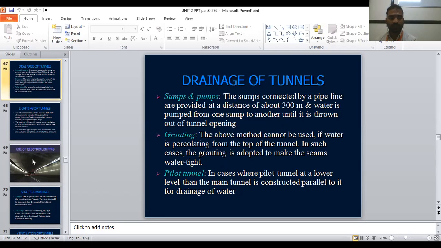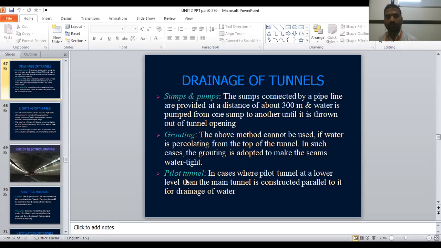Grouting. If there is a tunnel and water is falling from the top, in that case we should protect it. The water should not fall. The above method cannot be used; it means sump and pump, where water is removed and pumped to another place, is not possible. If the water is percolating from the top, what do we have to do? Grouting is adopted to make the seams watertight. Grouting means we should plaster it, so that the water from above will not percolate through the walls.